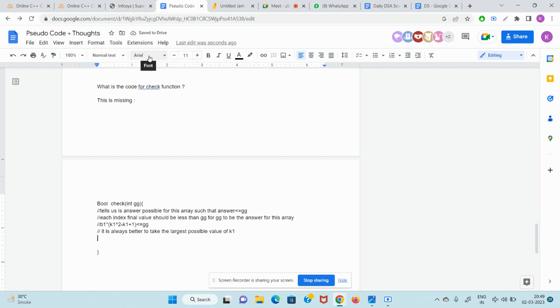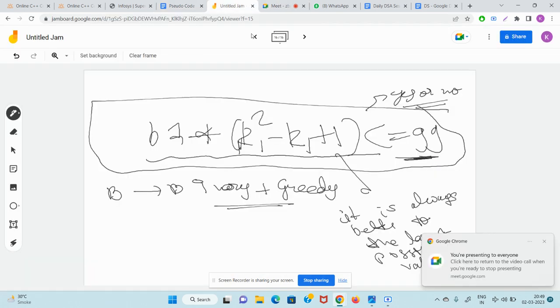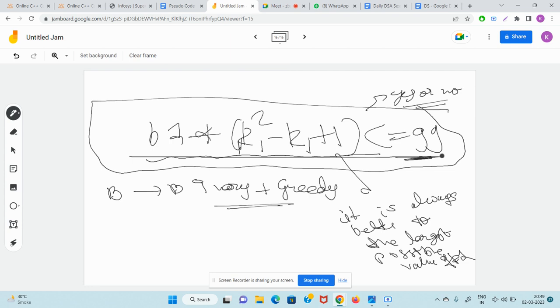It is always better to take the largest possible value of k1. Okay guys, this is very important. So guys, why is this the case? Let me tell you. Guys, it is clear that B1 into K1 square minus K1 plus 1 should be less than or equal to GG when you are writing the GG function. Start writing S in the chat, please.